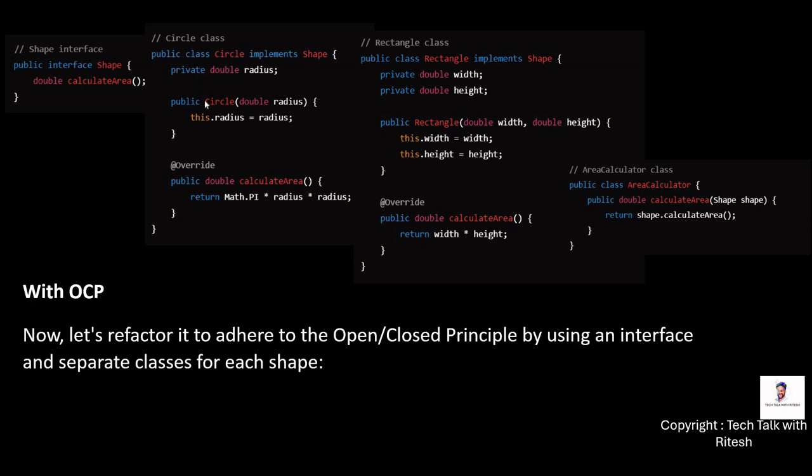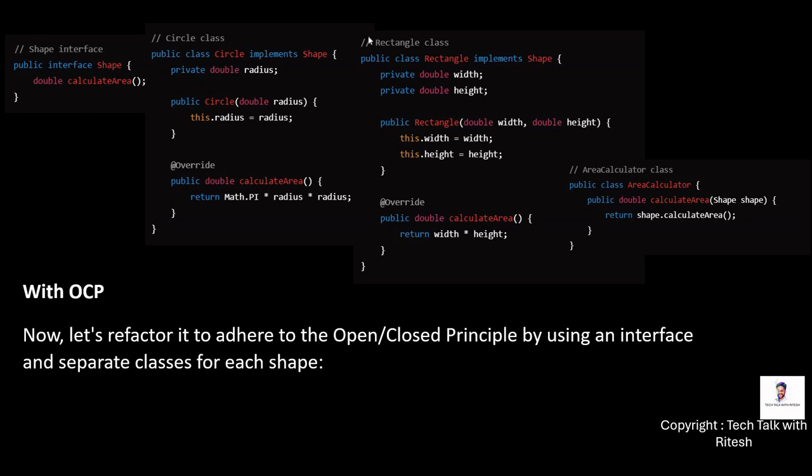The circle class calculates the area of a circle: we implement the Shape interface and override the calculate area method with the mathematical calculation for a circle. Similarly we have done this for rectangle, and if you want to add a triangle, all we need to do is create a new class, implement this interface, and that's it.